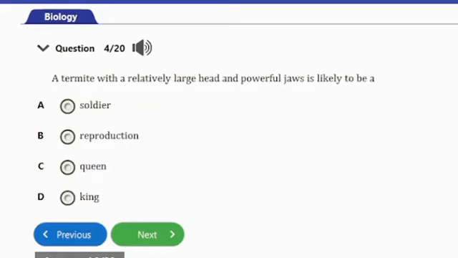It says, a termite with a relatively large head and powerful jaws is likely to be A. soldier, B. reproductive, C. queen, D. king. So guys, the answer to this question is option A, and that's the soldier. The feature explained here in this question is related to the soldier termite.